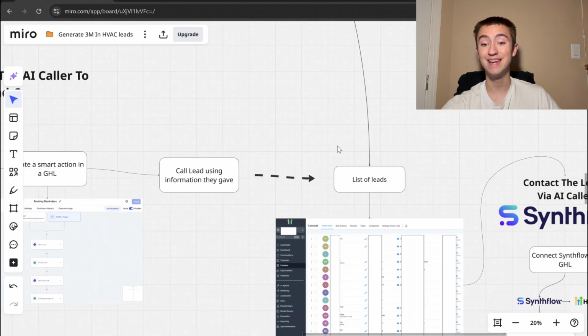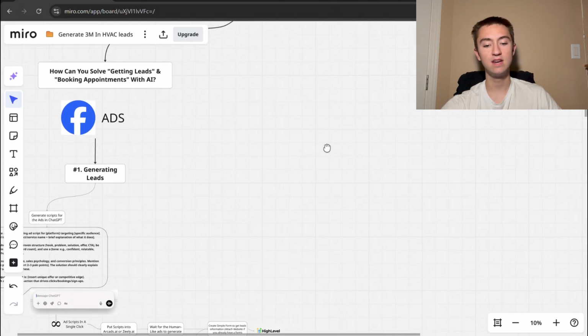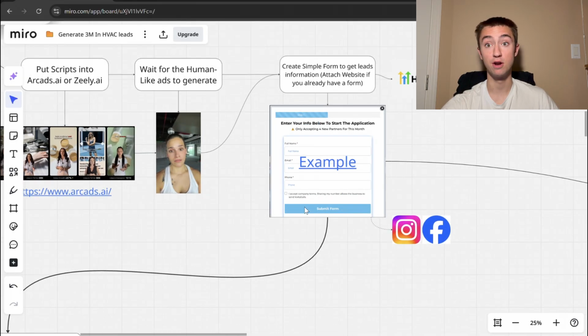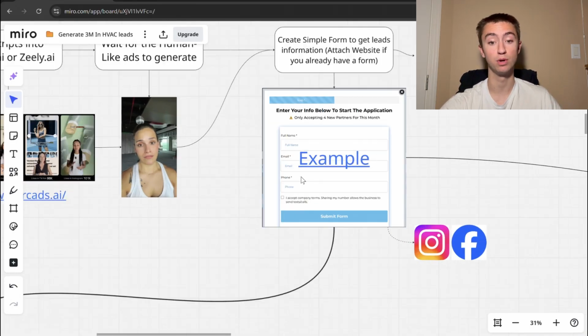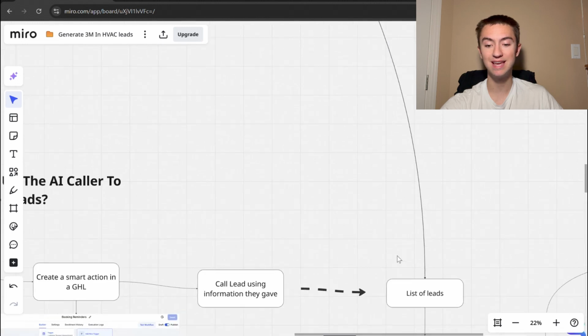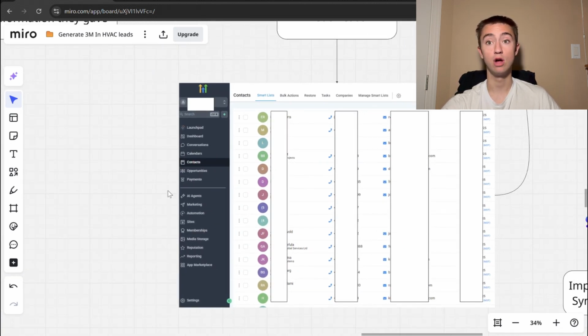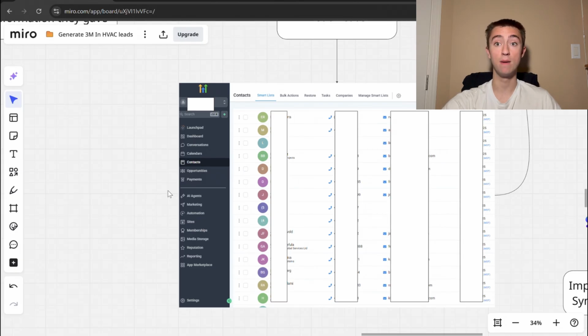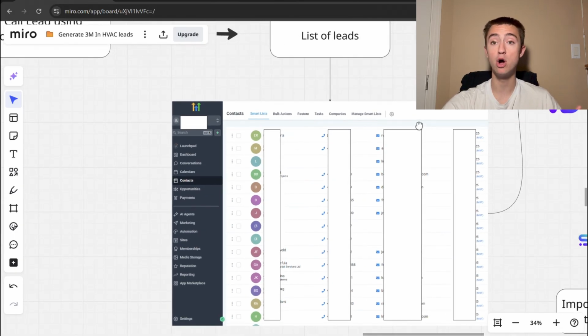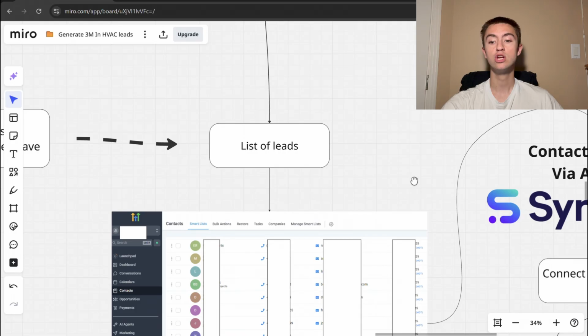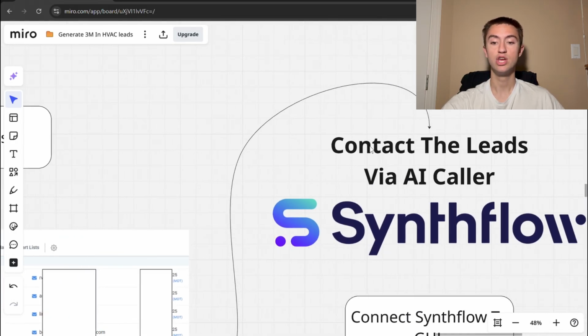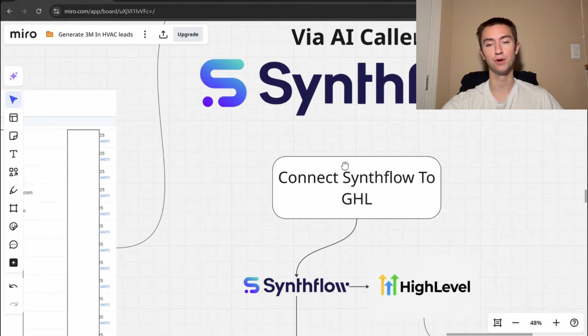Then from there, you're going to get a list of leads. And that again comes from the form and the funnel and the ads that you run on Facebook, right? They're going to fill this out and you're going to get a list of leads. This is what it's going to look like on Go High Level. Obviously, it's going to look different if you have a web page of your own, but you're going to know how to access this regardless. So once you get these lists of leads, you're going to contact them via SynFlow.